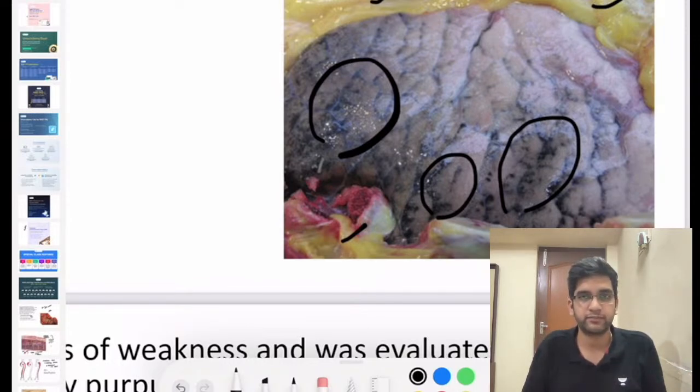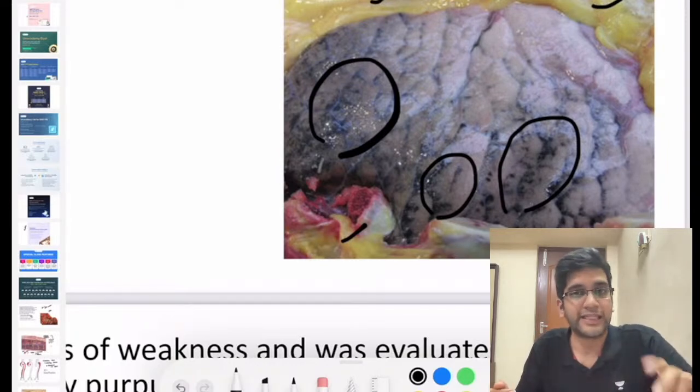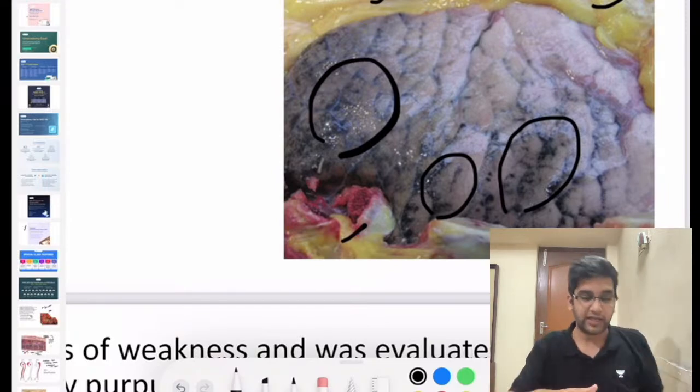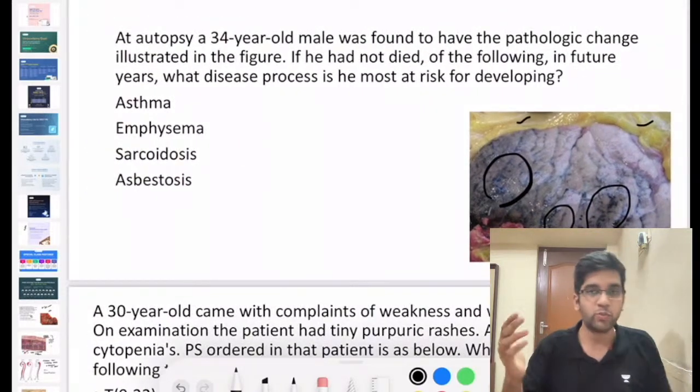Possibility? It's pigments, right? So black colored pigments, coal deposit, right? Perfect. I don't have a history of coal workers pneumoconiosis here, right? So this person has carbon deposit. Is a 34-year-old person having so much carbon deposit could be due to, perfect, can it be due to cigarettes? Can cigarette smoking cause lots of coal deposits in the lung? Because I would expect a normal process or a pneumoconiosis.